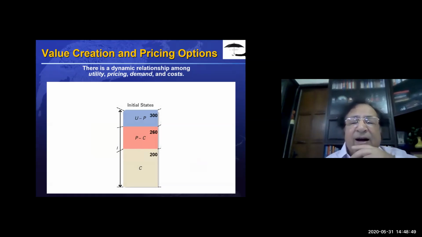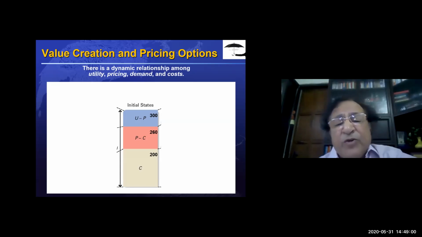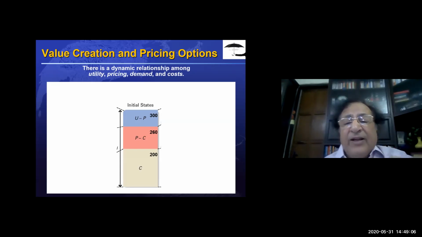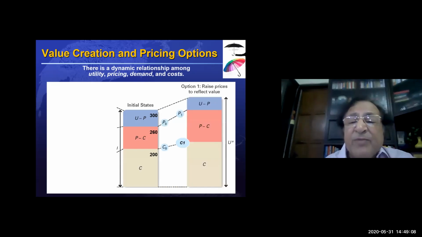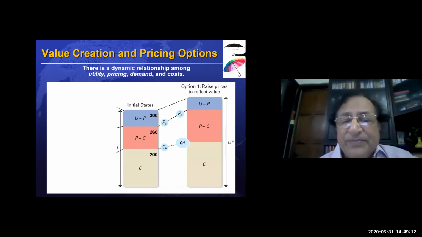Now supposing the shopkeeper feels that for the black umbrella, he wants to increase the U part. He wants to give higher value to the customer, and he does that by making a multicolored umbrella.